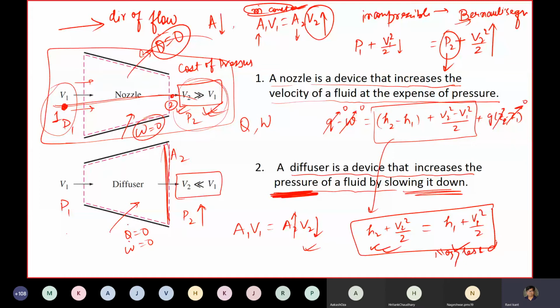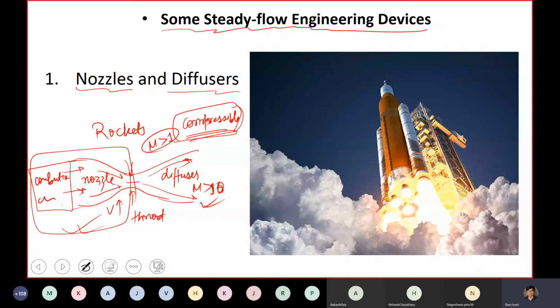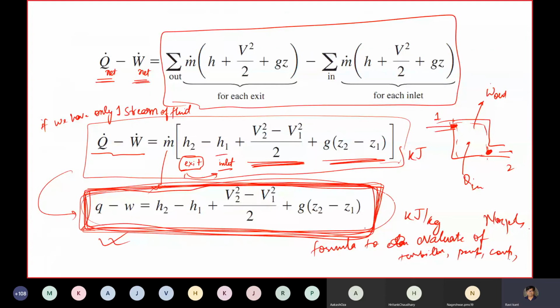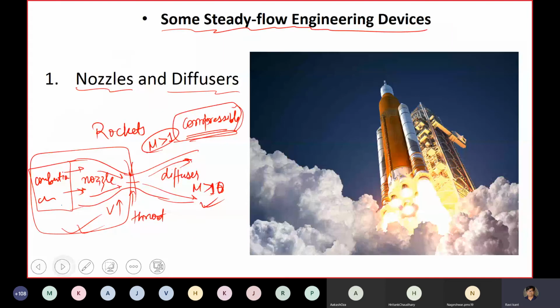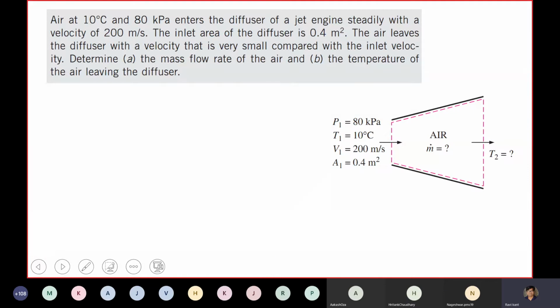I don't want you guys to mug up these formulas. Every time, you go to your basic equations and try to do it from scratch. Always stick with the basics. You don't have to remember everything. In textbooks it's written for nozzles and diffusers, but based on certain assumptions: that heat is not coming in and work is not happening in these sort of devices. Okay, let's take one quick example.